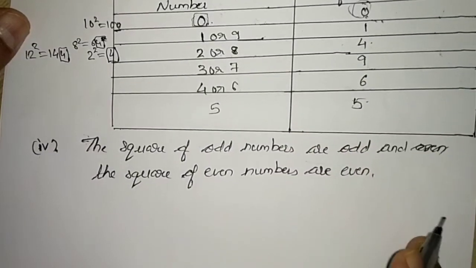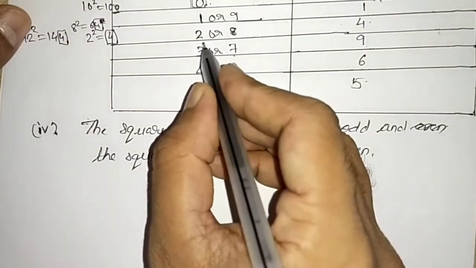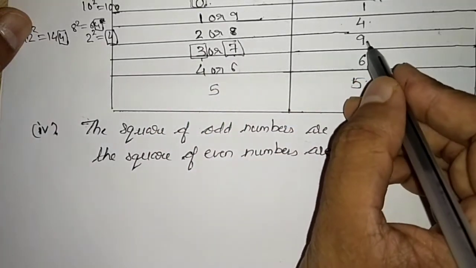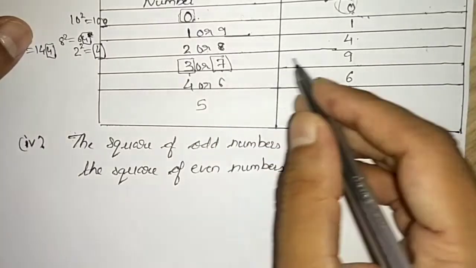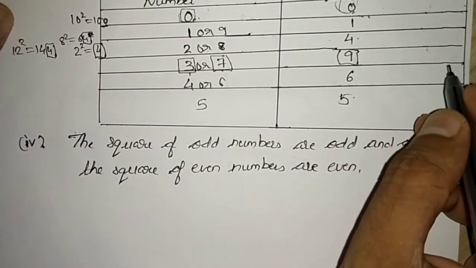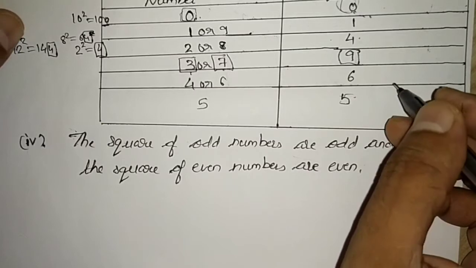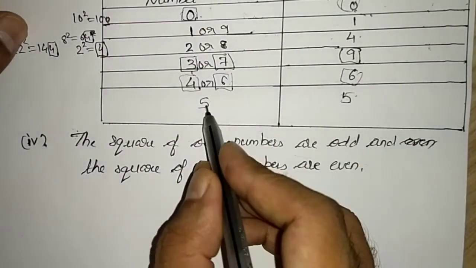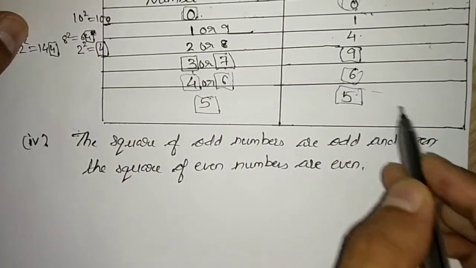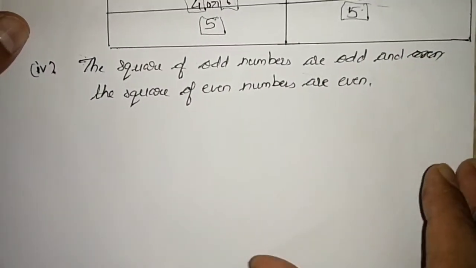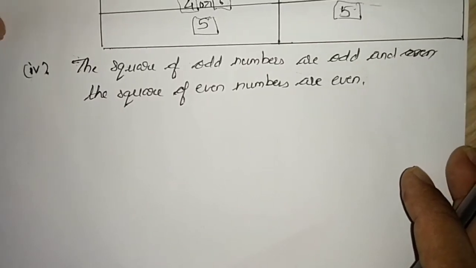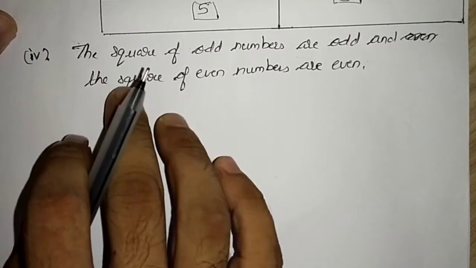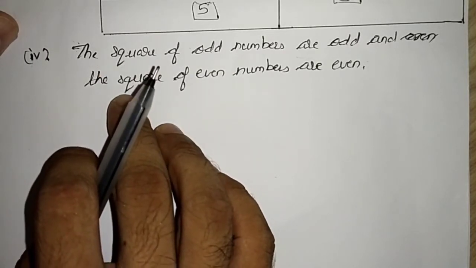Are you getting it? Similarly, if the number contains 3 or 7 in its units place, then when you square it, you will get 9 in the units place of the perfect square. Similarly, 4 or 6 will have 6 in the units place and 5 will have 5 in the units place. There are also many properties, but with these 4 properties we are going to solve exercise 4.1.